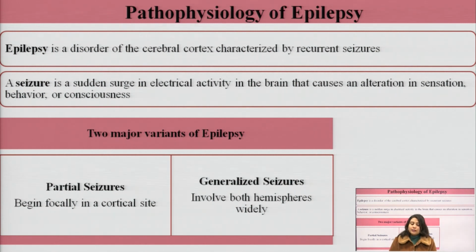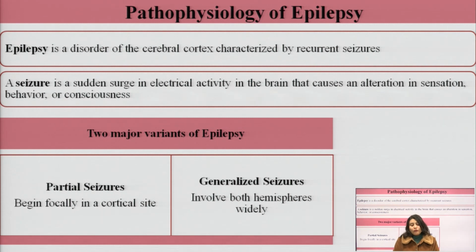A seizure is a sudden surge in electrical activity in the brain that causes an alteration in sensation, behavior or consciousness. So basically we are talking about epilepsy, which is a disorder in which there is occurrence of seizures. When we talk about recurrent seizures, in advanced cases the recurrence can be frequent, on a daily basis, but generally these occur in a month or two. The frequency can be like this also.